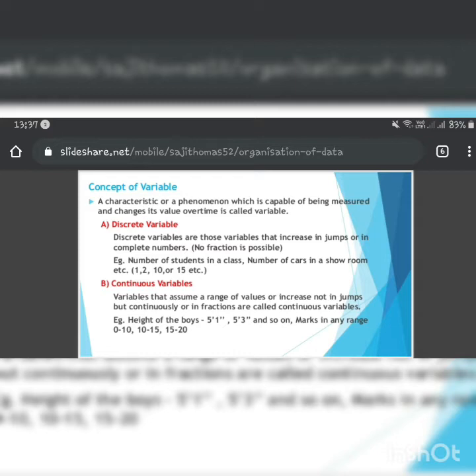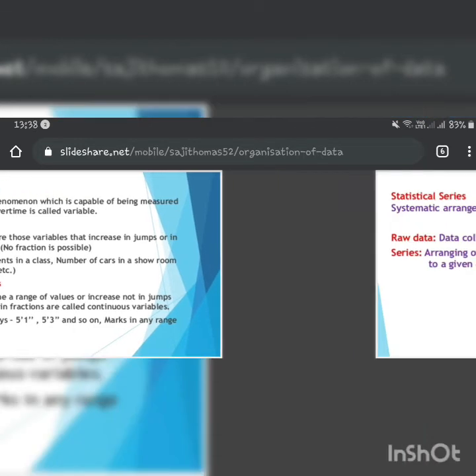Continuous means when we assume that variables in the range of values increase not in jumps but continuously or in fraction, they are called continuous variables. That which moves in a continuity is known as a continuous variable. You can see the example like height of boys, 5'1", 5'3", and so on, and marks in any range, that is 0 to 10, 10 to 20, 20 to 30, 30 to 40. So these are the variables, discrete and continuous.